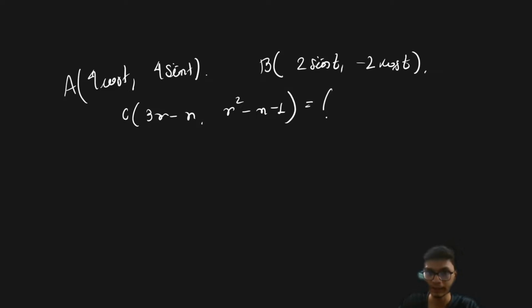Therefore, if you put in the values of r and n, which you have already calculated, you will find the value comes out as simply (1, 0).